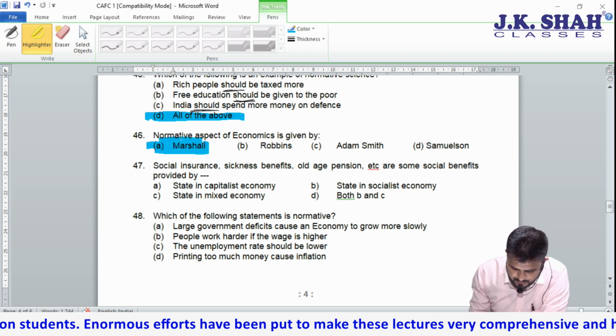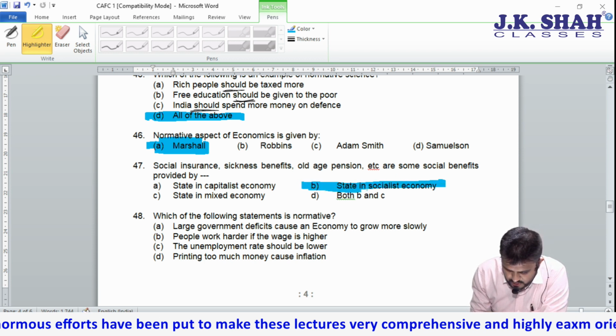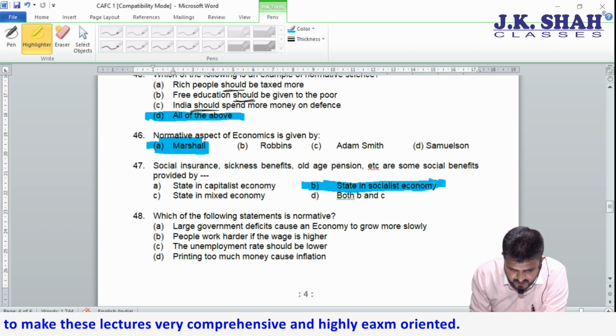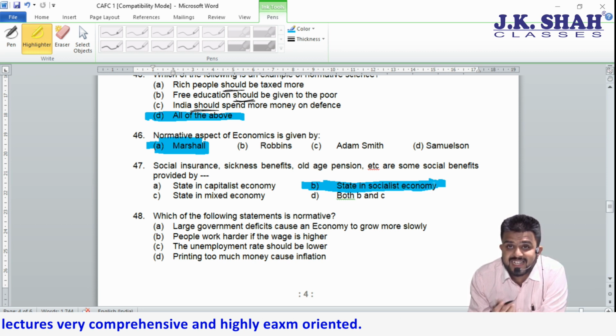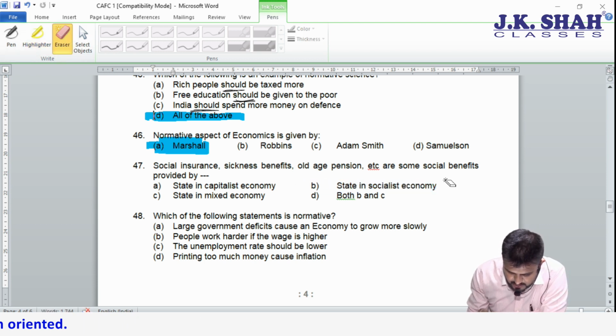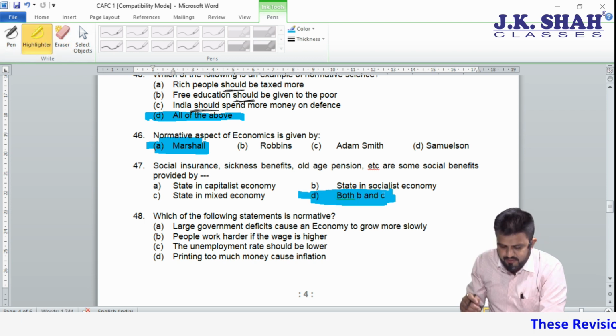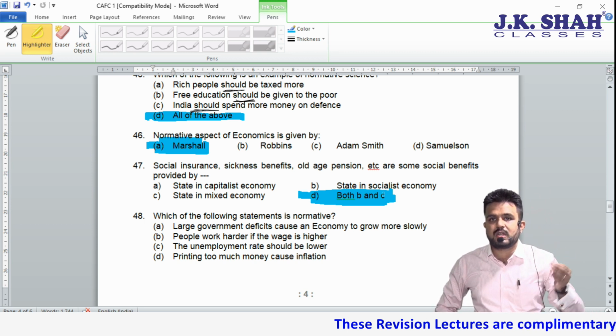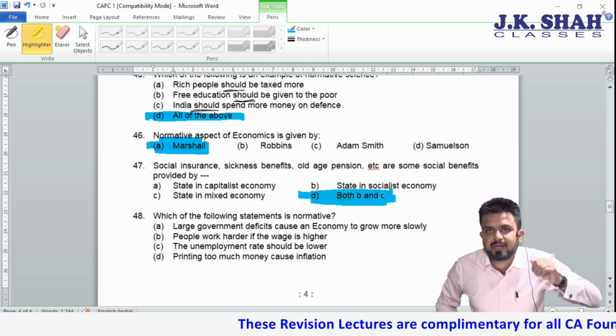The most appropriate is socialist economy. But I would say in a mixed economy also you will find this. So students, the correct answer is not only socialist. It is both B and C, because they have given the option B and C. Most appropriate is B and C because in a mixed economy also there is government.